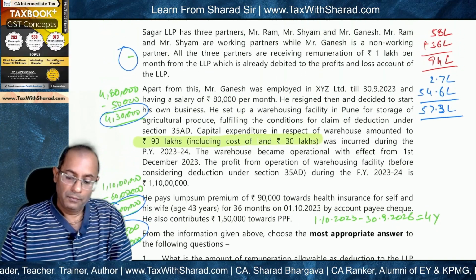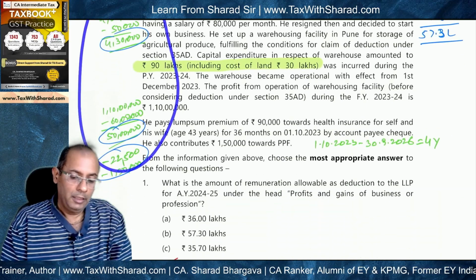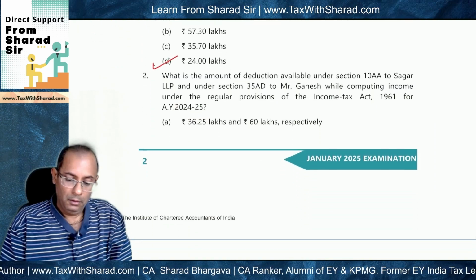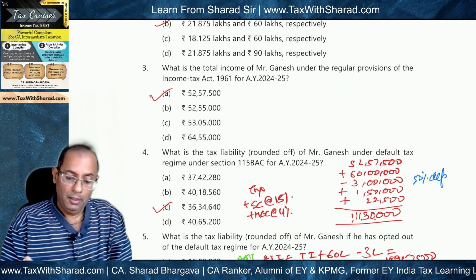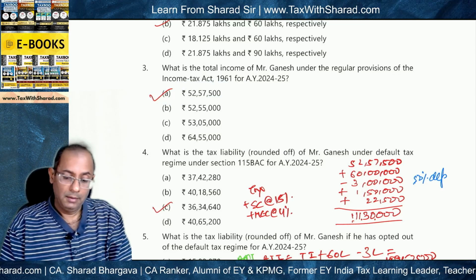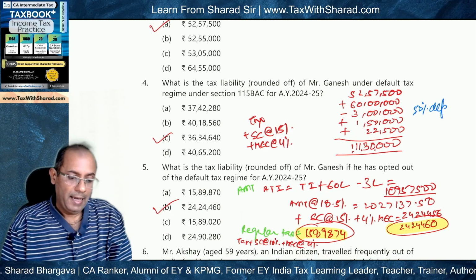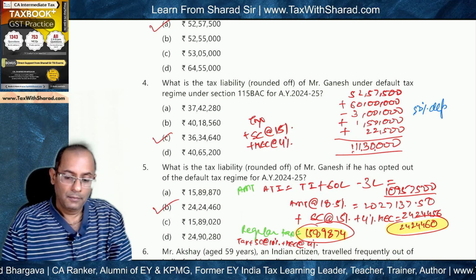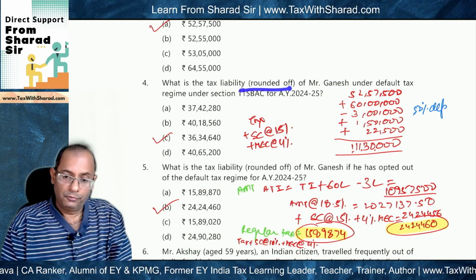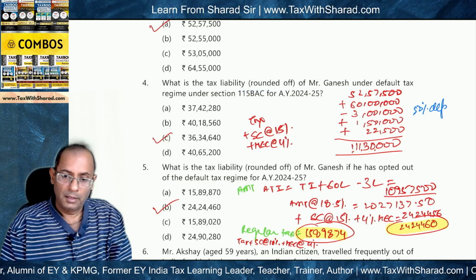So if we aggregate all these amounts which we have figured out, the result will be 52,57,500. So this will be the answer. Okay. The next question is, what is the tax liability rounded off of Mr. Ganesh?